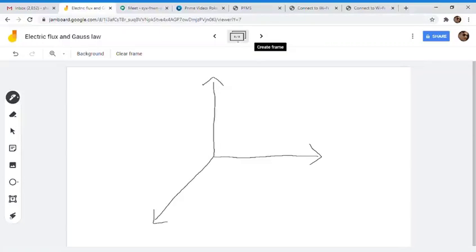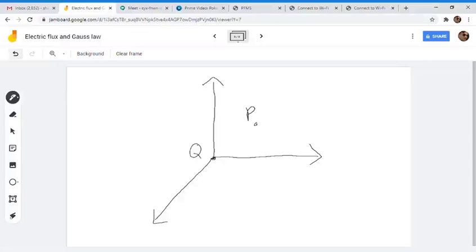If this is a charge, let us say a Q charge, and we want to find the electric field at this point P, what we need to do is take a Gaussian surface.